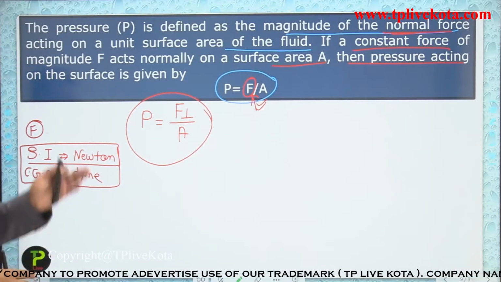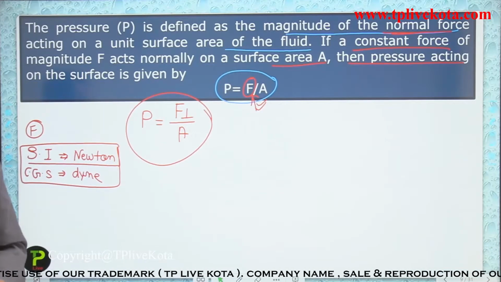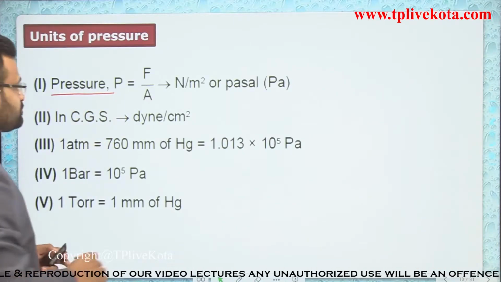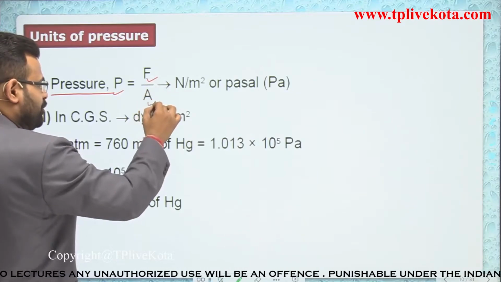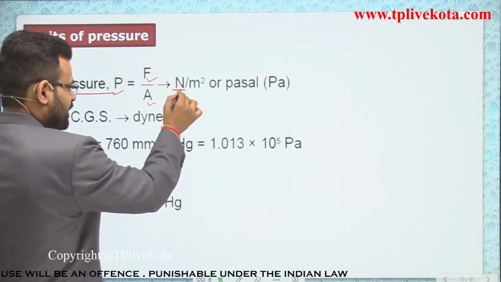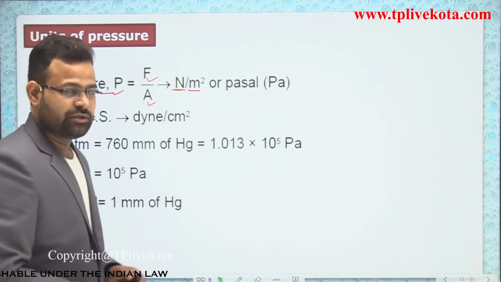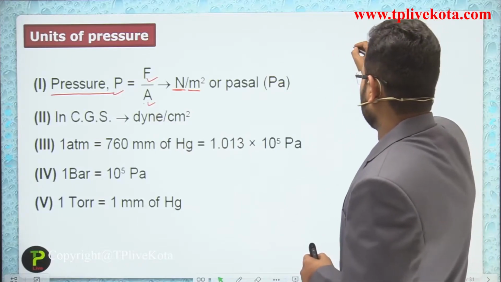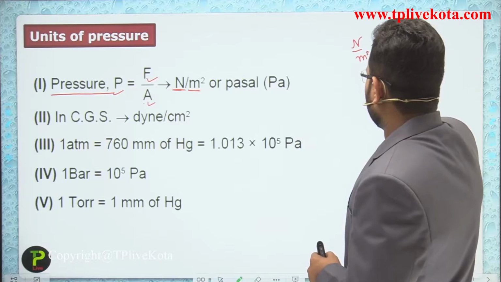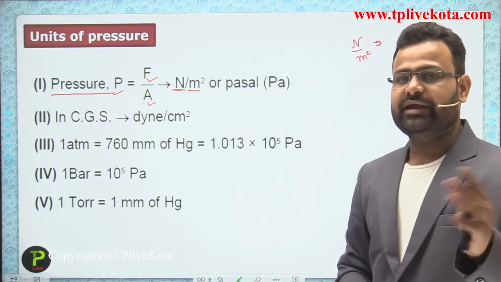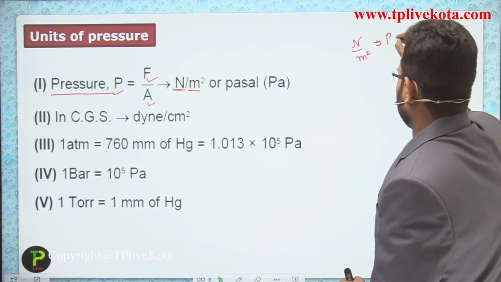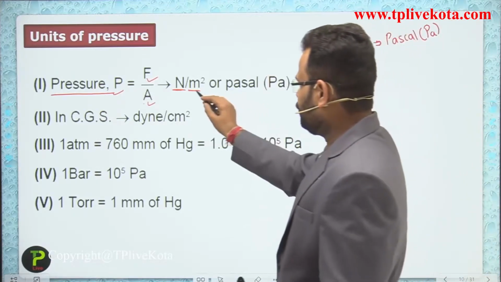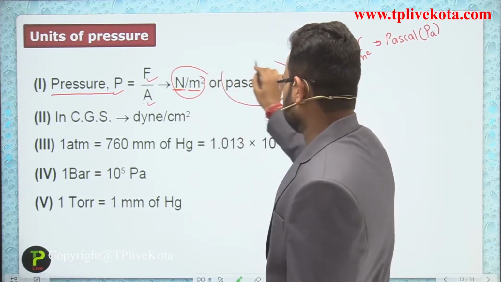Now we discuss the unit of pressure. We have different units of pressure. The first one is on the basis of the numerical: pressure is force upon area, force is measured in Newton and area in meter square. So the first unit is Newton per meter square. But dear students, that unit is converted into a single term, the Pascal, and the symbol is Pa. So Newton per meter square is also called a Pascal.